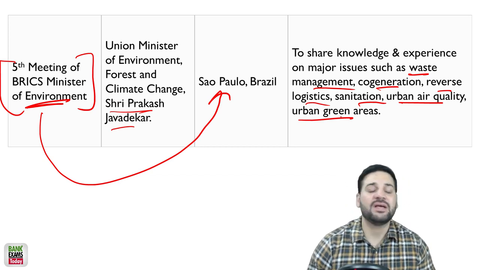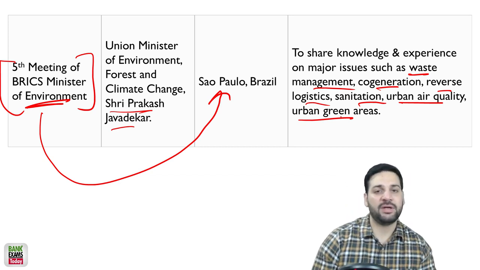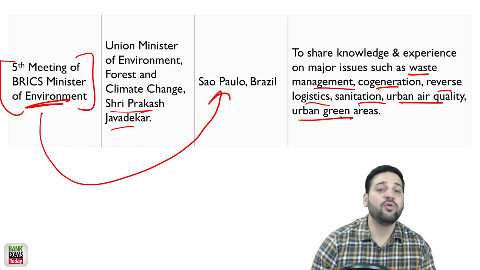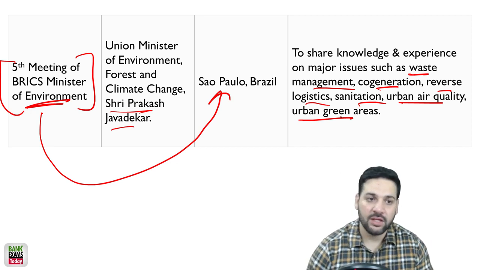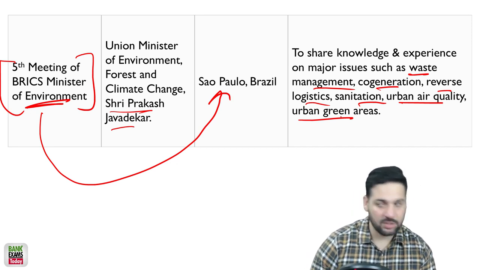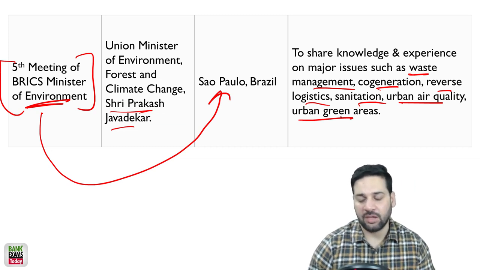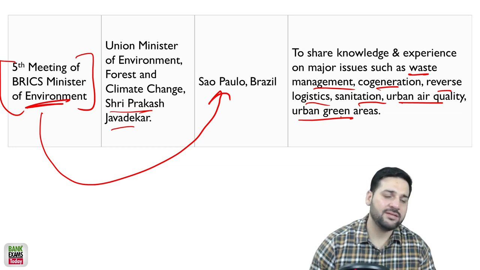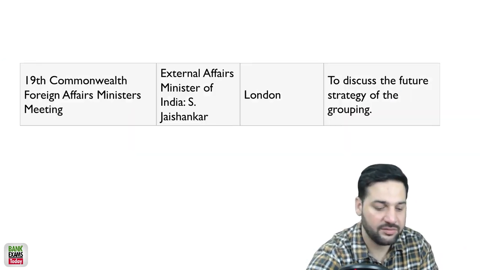So that it will be easier for you to remember everything. Important facts here are organized by whom and organized where: the name of the summit, organized by whom, and the location. In some cases, like FATF, which I already told you about, the details are important as well.